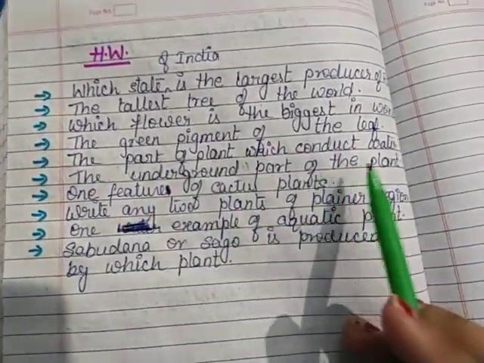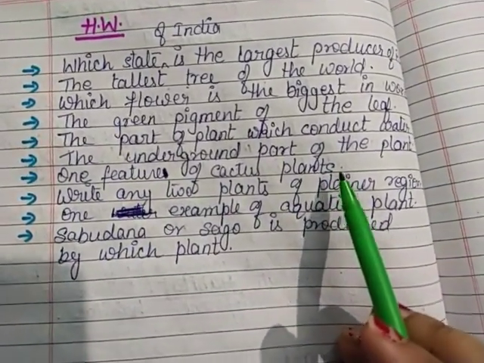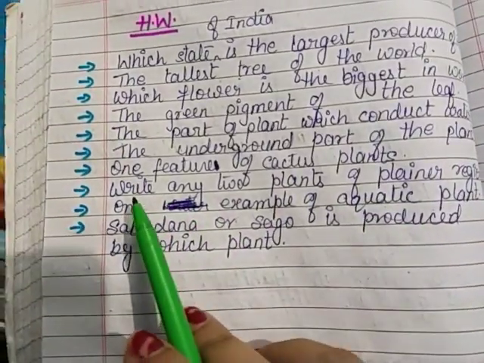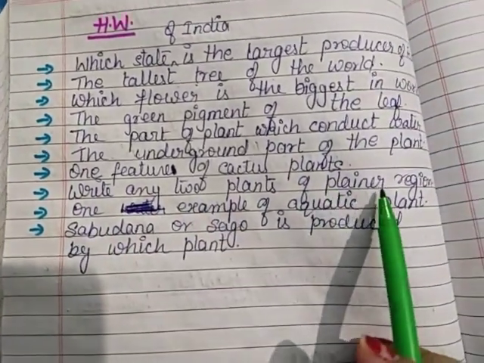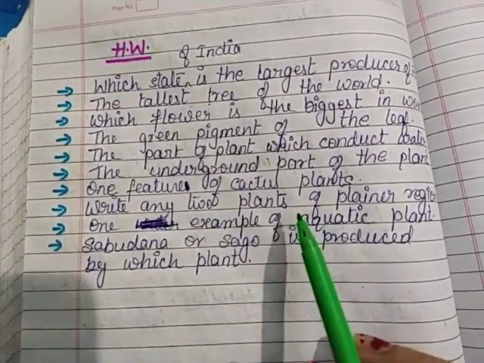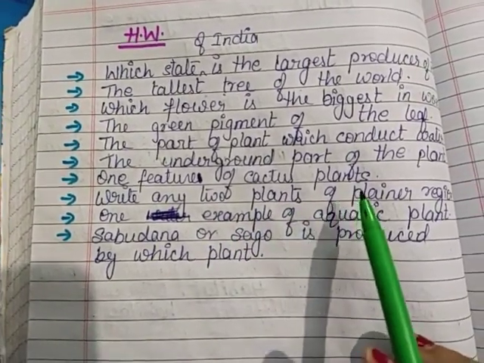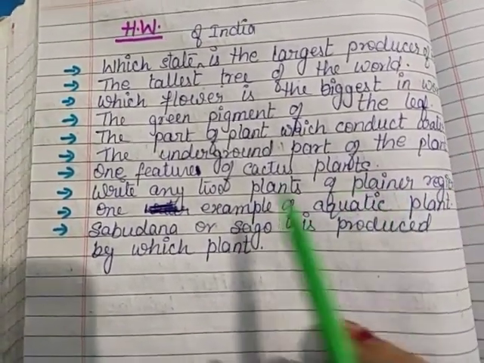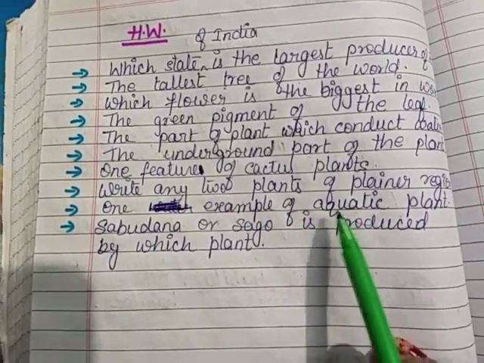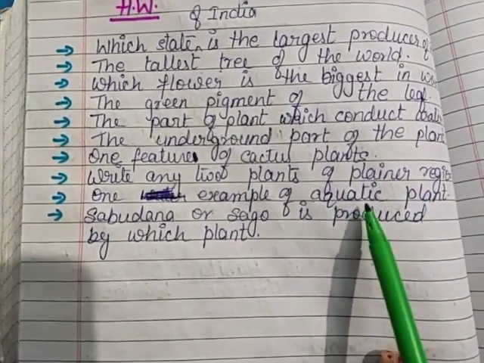The underground part of the plant, you know very well. Next, one feature of cactus plant. You have to write down one quality of the cactus plant. Next is, write any two plants of planar region. The plain area, so you have to write down any two examples of plants which are found in the planar region. Next is one example of aquatic plants. Aquatic means the plants which are found in water. So, one name of a plant which is found inside the water.